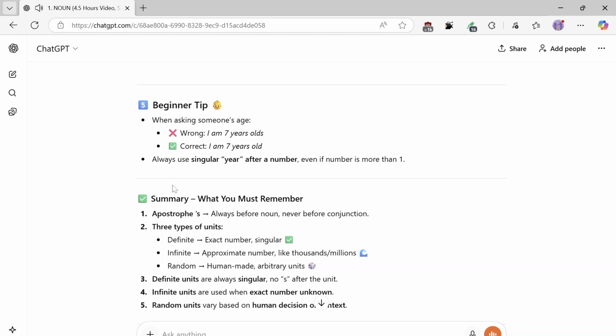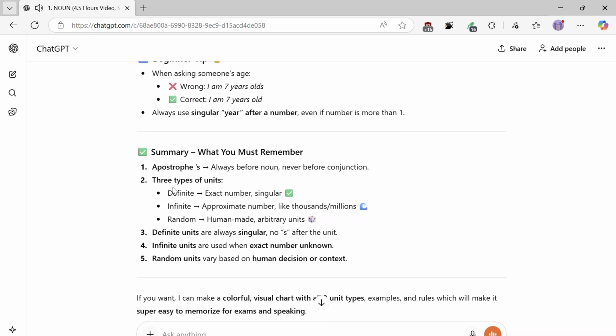Summary, what you must remember. 1. Apostrophes, always before a noun, never before a conjunction. 2. Three types of units. Definite, exact number, singular. Infinite, approximate number, like thousands, millions. Random, human-made, arbitrary units. 3. Definite units are always singular, no S after the unit. 4. Infinite units are used when the exact number is unknown. 5. Random units vary based on human decision or context.